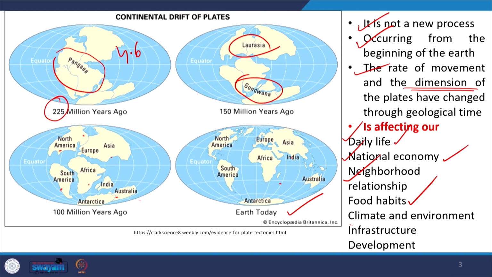Then climate and environment, that means plate tectonics affects our climate. The rising Himalayas are obstructing the Indian monsoon, so that it is affecting our crop pattern, our agriculture pattern.